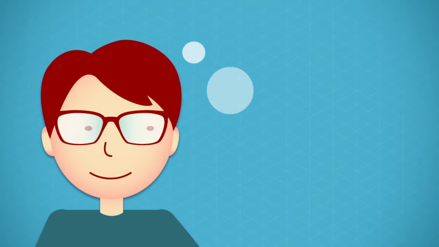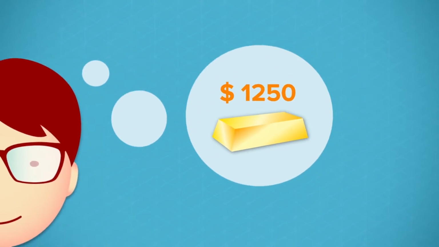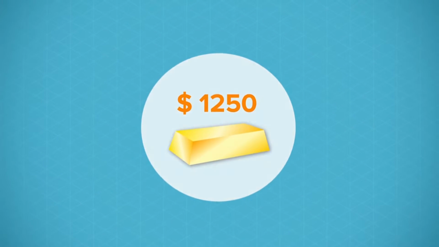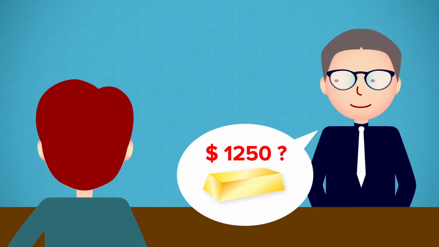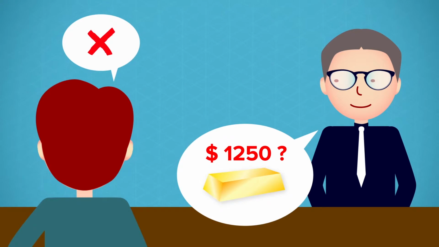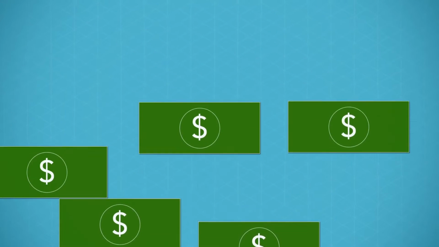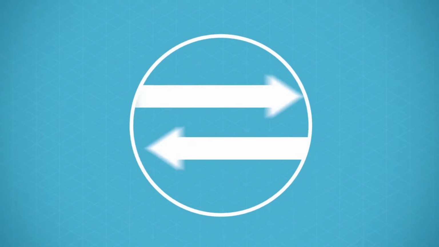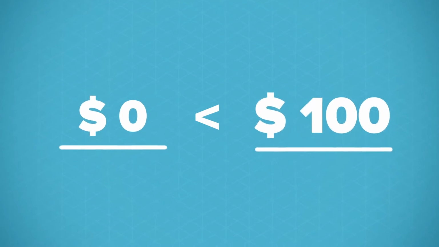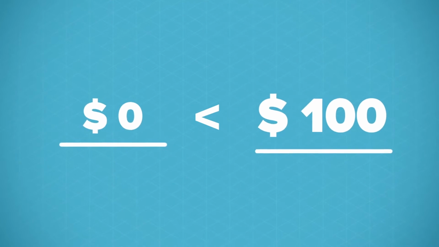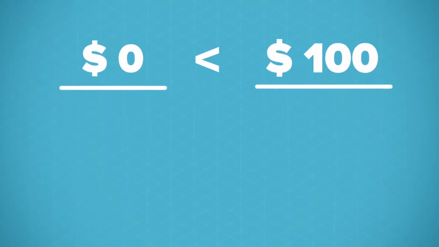Back to Ben. So Ben believes the price of gold will be above $1,250 by the end of the week, so he decides to buy some 1,250 gold binary options. Contrarily, if he thought the price of gold wouldn't reach $1,250, he would do the opposite and sell $1,250 gold binary options. The trade price of a binary option ranges from $0 to $100 based on the likelihood that the asset expires in the money, or above the strike price, $1,250.